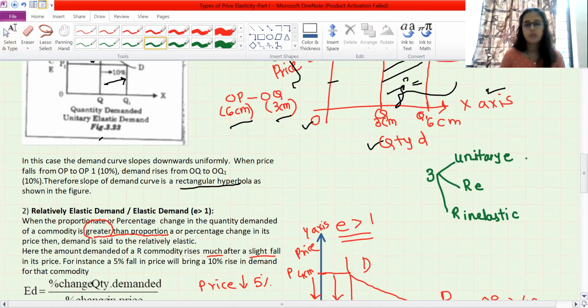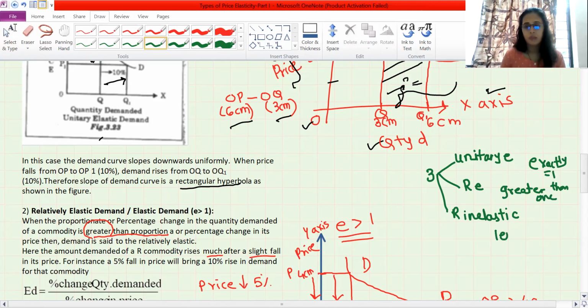Here proportionate change in quantity demanded. Here the sentence, see, when proportionate percentage change in the quantity demanded of a commodity, you have to write everywhere same. When we say exactly equal to 1, it is unitary. When we say it is greater than 1, it is relatively elastic.